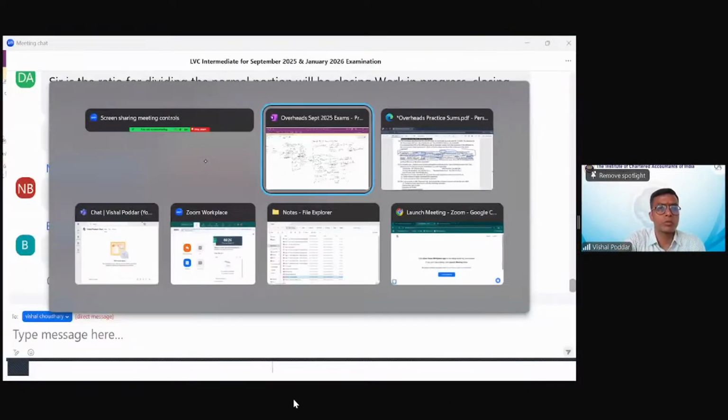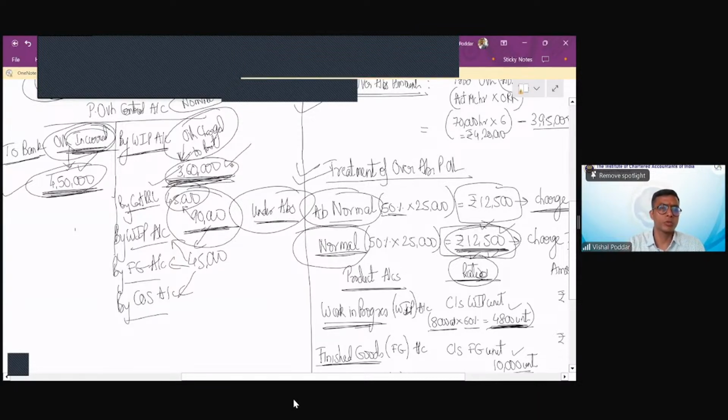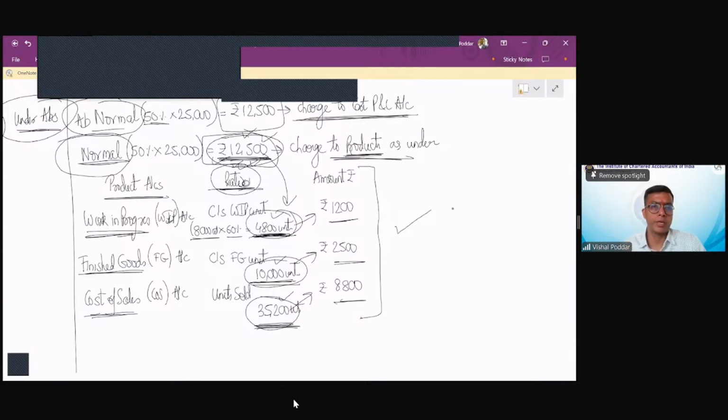This balance 45,000 will be divided in the ratio of WIP, FGCOS, whatever ratio is given in the question. So here, since this was my oral example, there is no ratio I have taken. Nagarthana, you have asked me how 1200 has come. Please better divide your 12,500 in the ratio of the units. When you divide this 12,500 in this ratio, you will get 1200, 2500 and 8,800. Right?